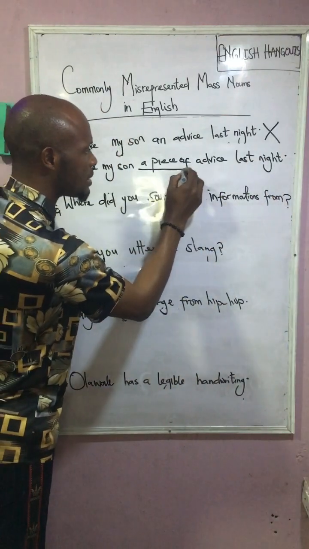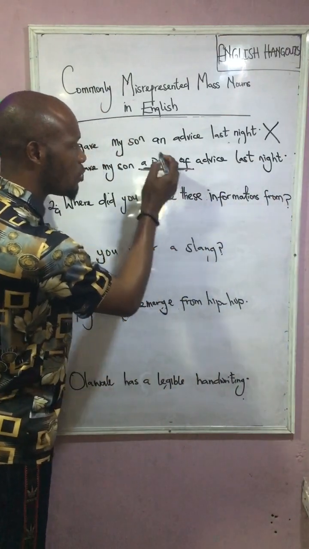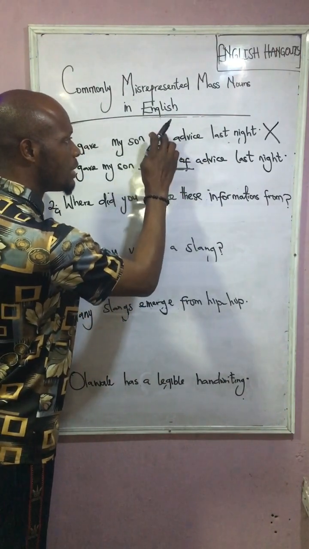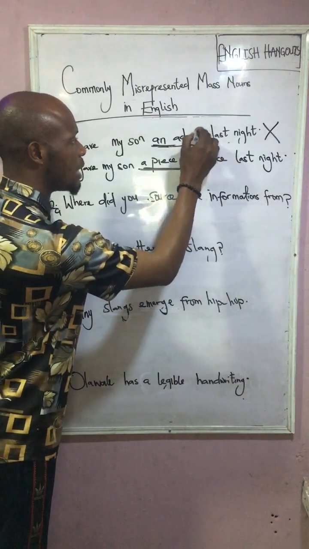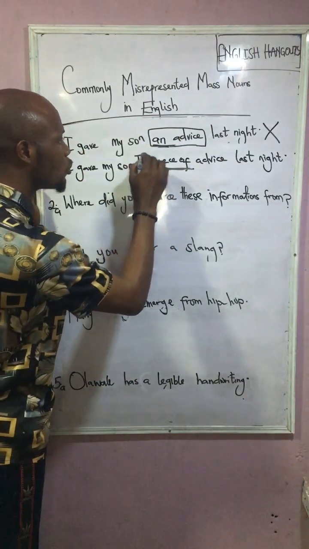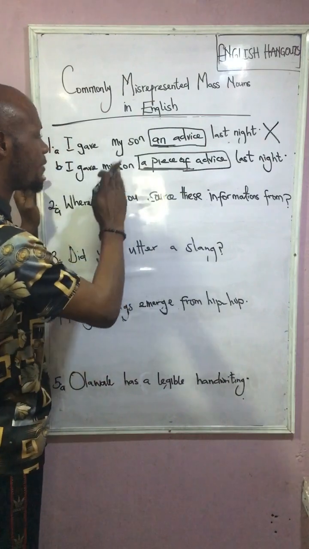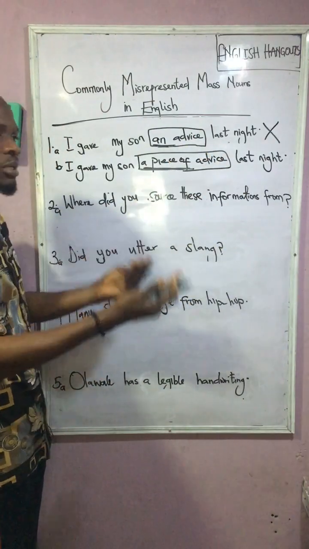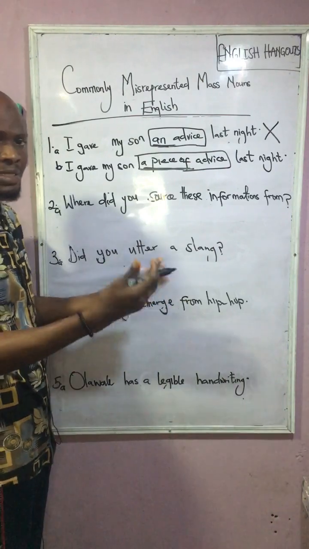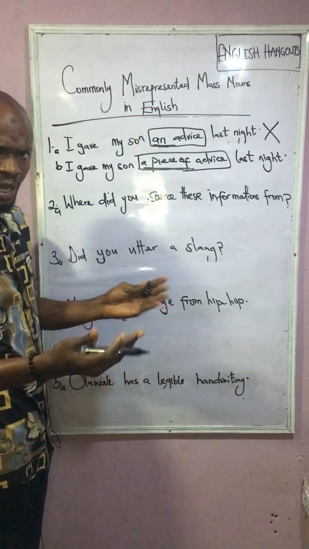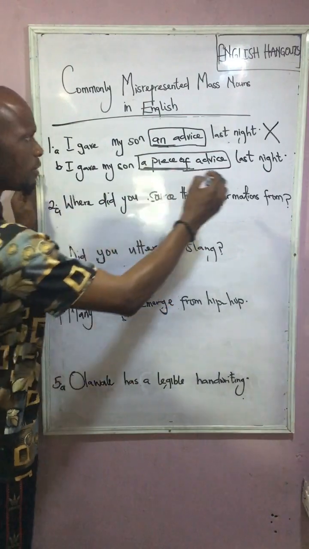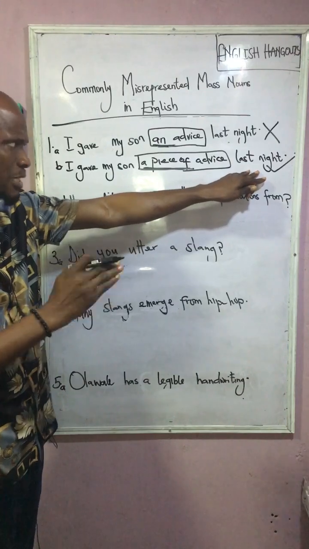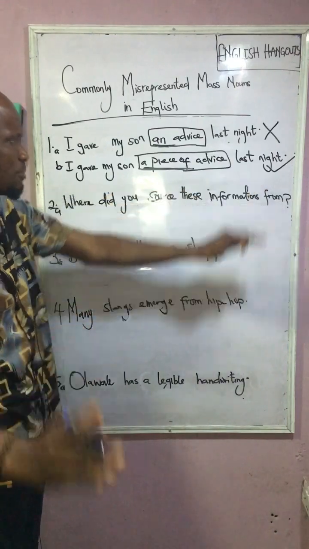Here is the partitive, a piece of, because it is ungrammatical for us to have an indefinite article with a mass noun. Therefore, we introduce a partitive here. I gave my son a piece of advice last night. I gave my son a lot of advice last night. Am I communicating? Are we on the same page? This is for the first one. So this particular expression here is a standard English expression.